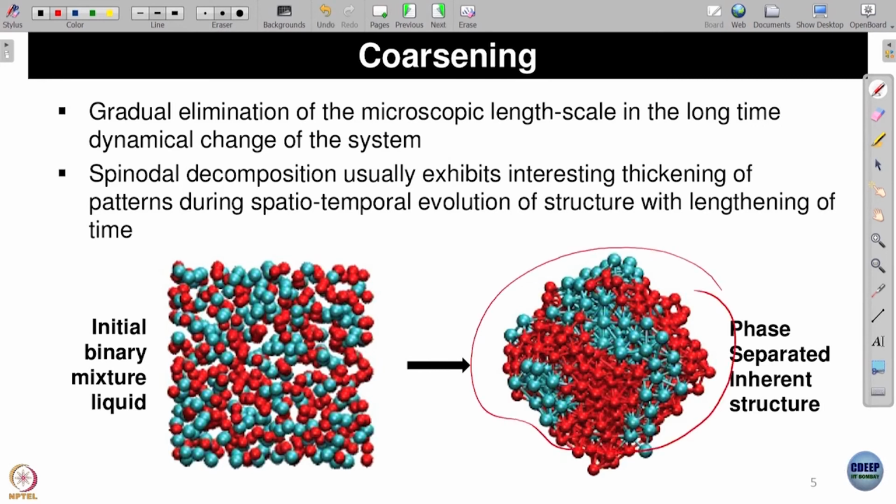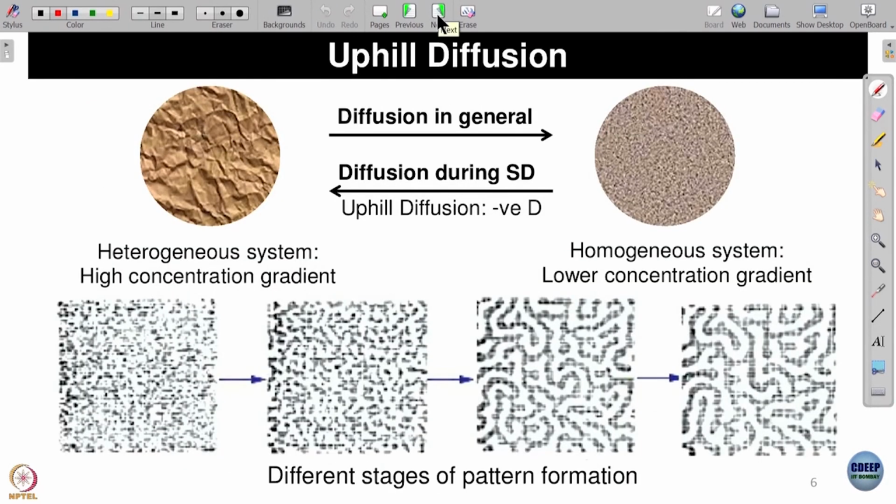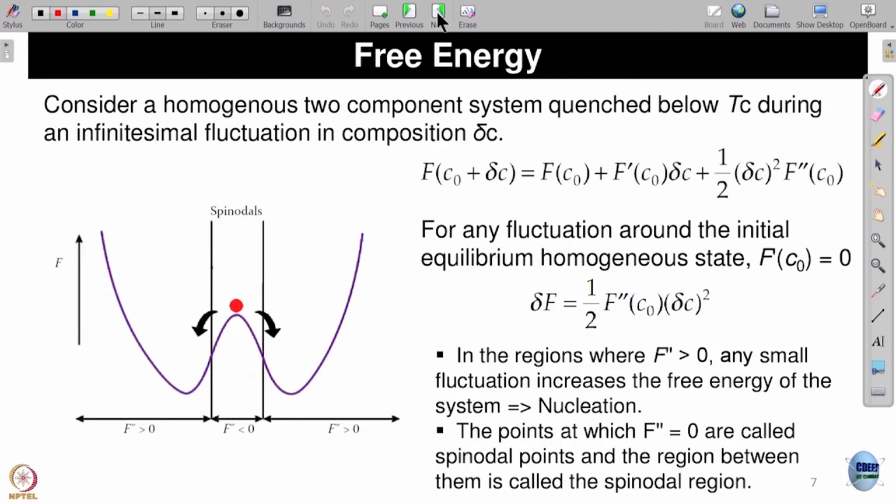So these are connected, and blue is connected below that like that. It's just like the pattern I showed you, that they form this beautiful pattern intertwined in a beautiful way, and this is a pattern formation in a spinodal decomposition. So this is again the same thing, different stages of pattern formation we showed here.